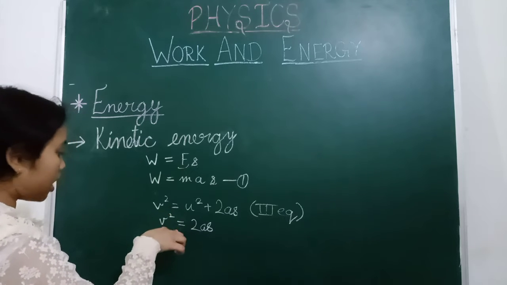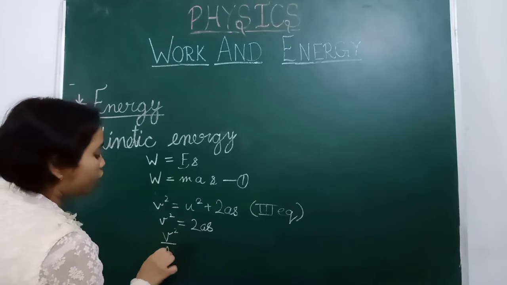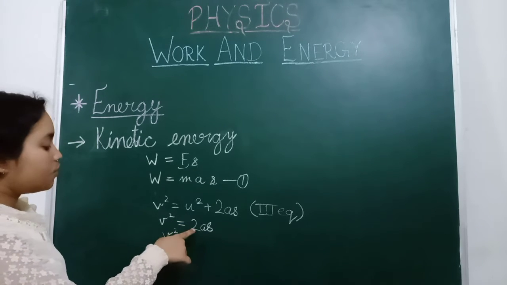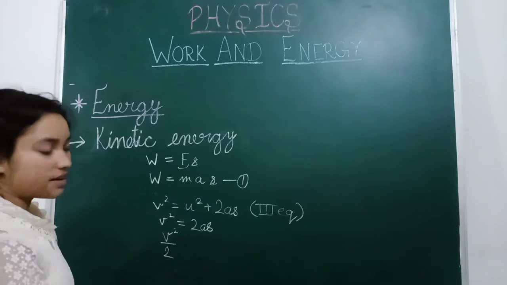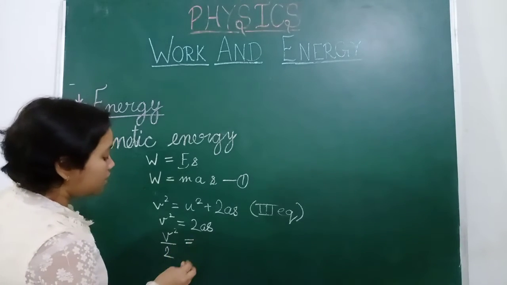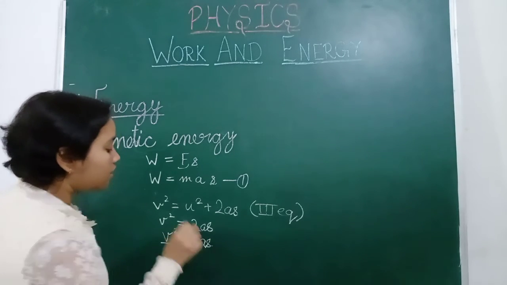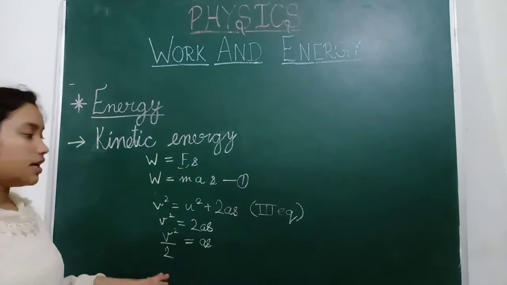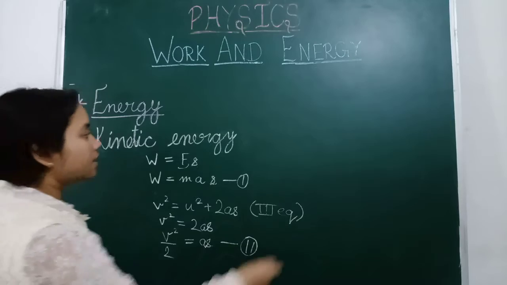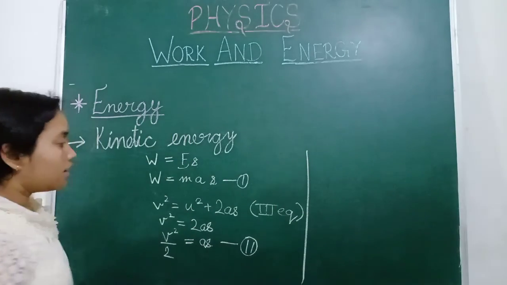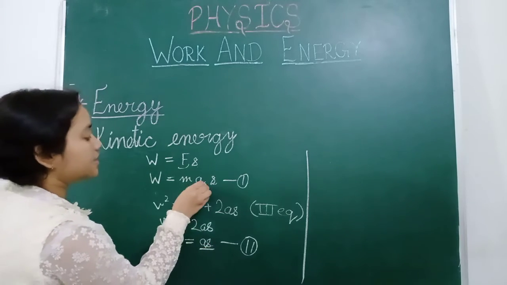Now we can write this as as is equal to v square upon 2. This is equation number 2. Now as we can see in equation 1 and equation 2, as is here and as is here.